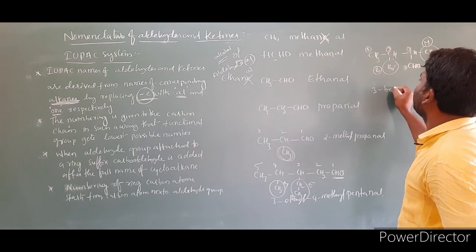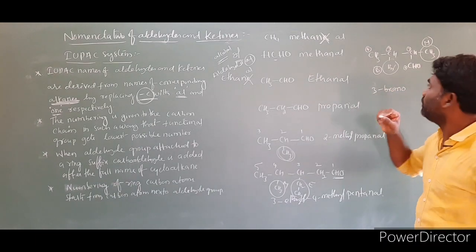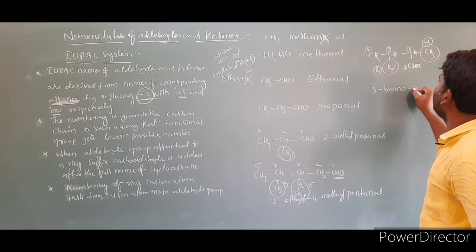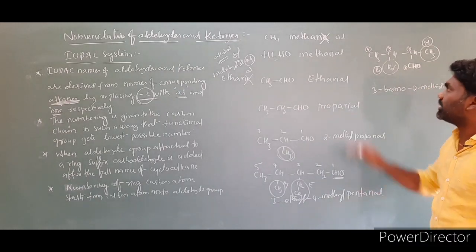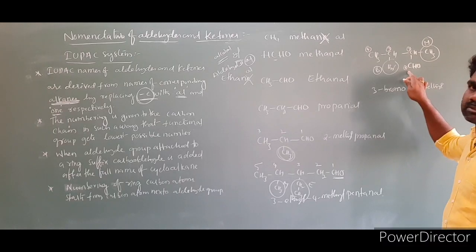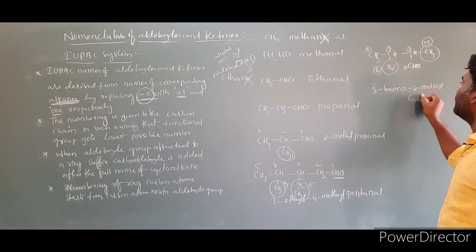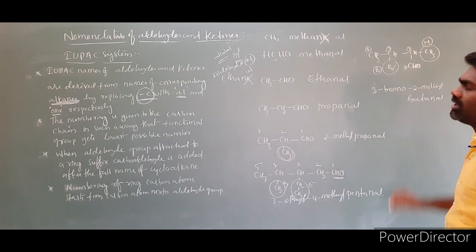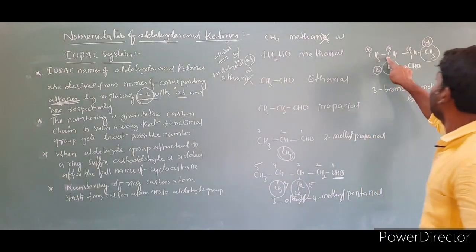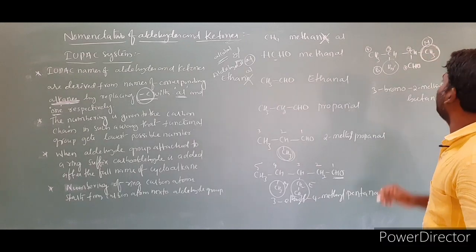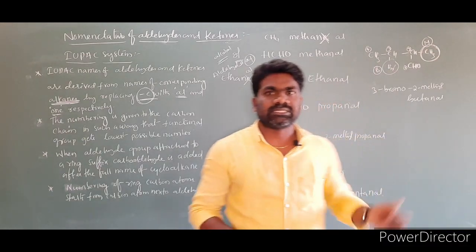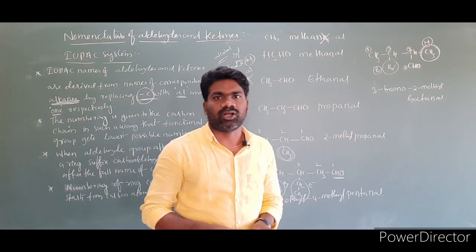3-bromo, then 2-methyl. 3-bromo, 2-methyl, 1, 2, 3, 4 carbons. 4 carbons, since we have to write butanol, simply butanol. 3-bromo, 2-methyl, second position methyl group is the 2-methyl butanol. So this is the name of that compound.